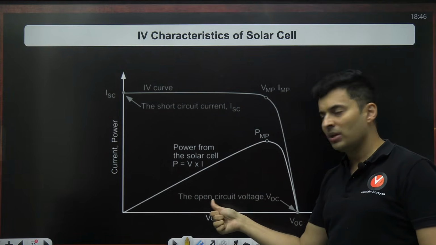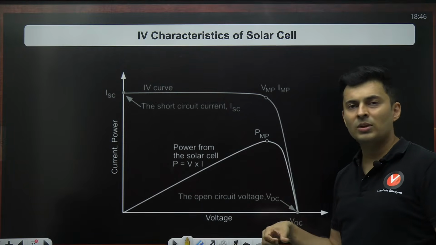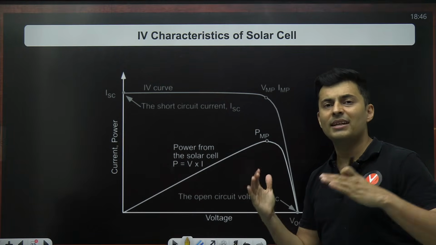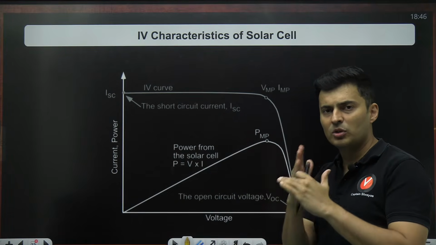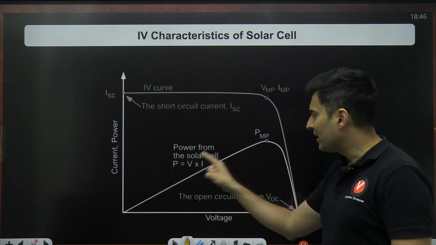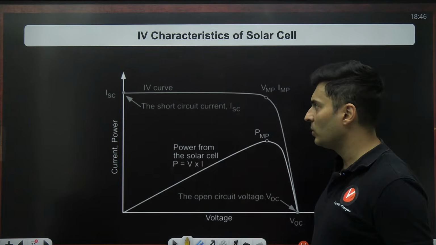If the voltage is too less, or the current is too high, or the voltage is too high, or the current is too less, then you will not probably get the maximum power. So there is a balance which is supposed to be struck, so that their product is maximum when you get maximum power out of a solar cell.